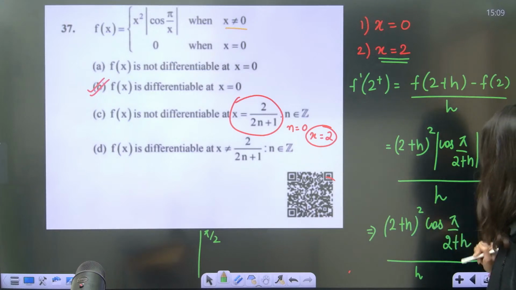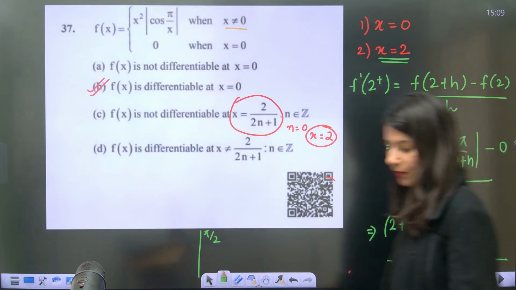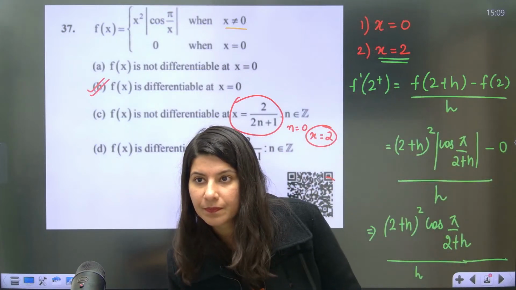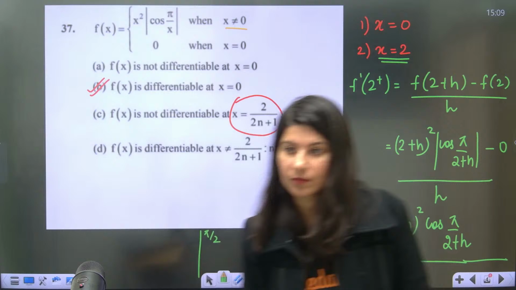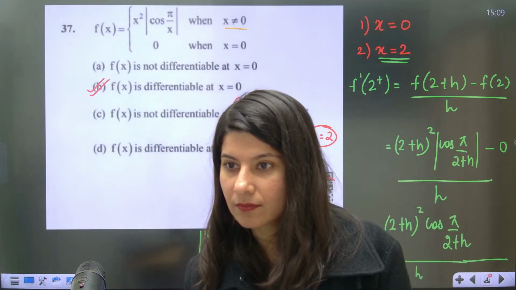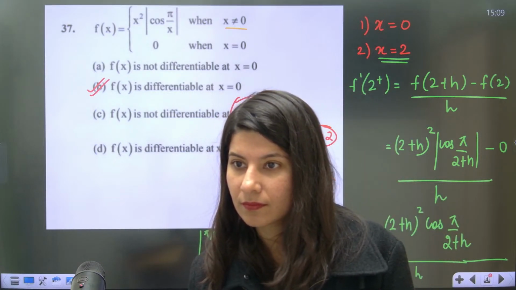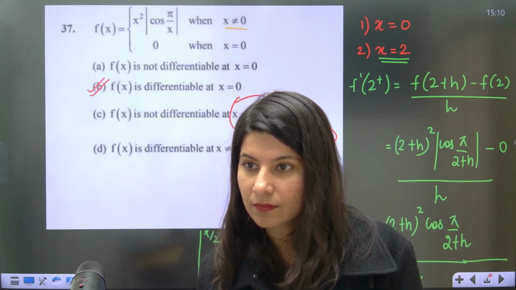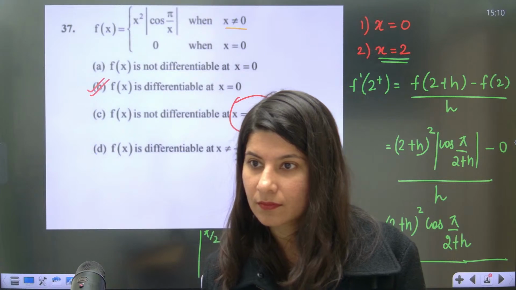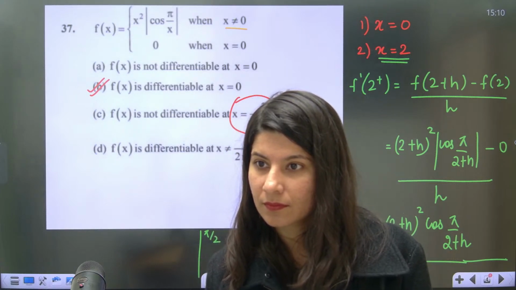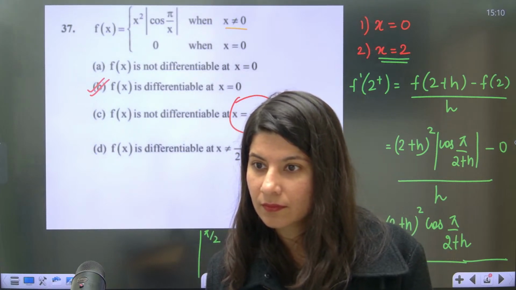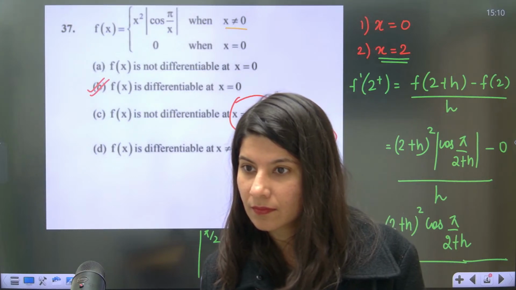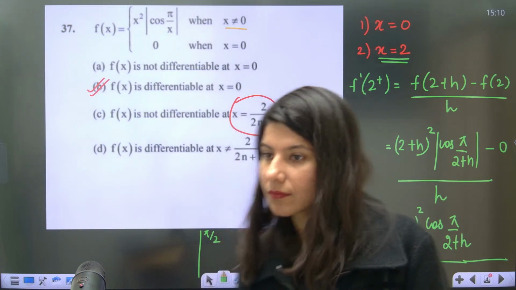And now this is going to give you what? 2 plus h whole square. Okay.